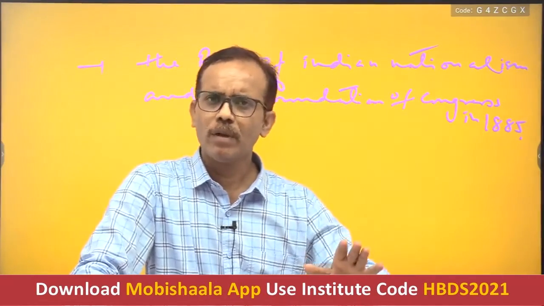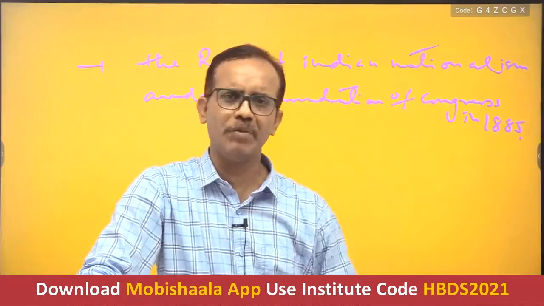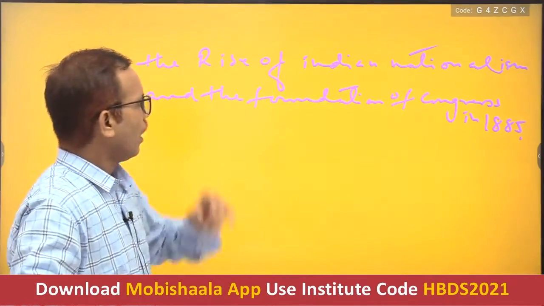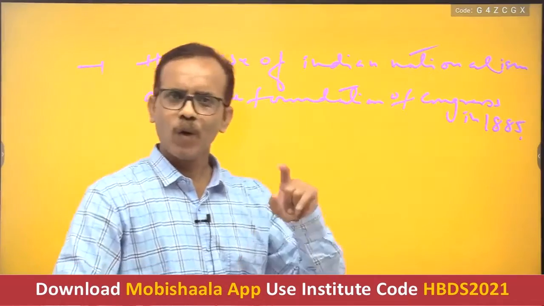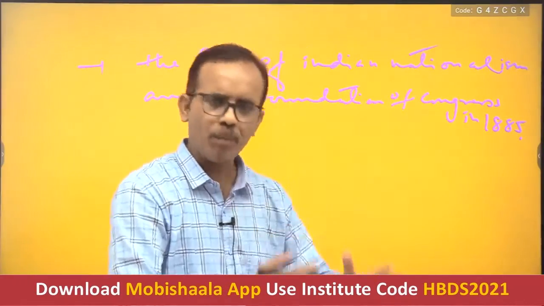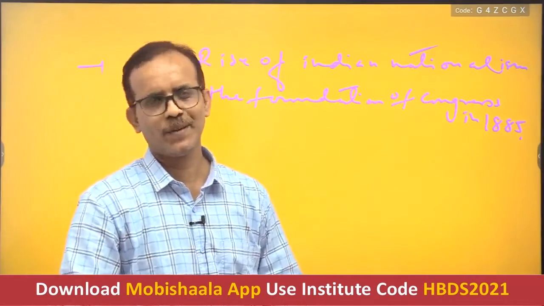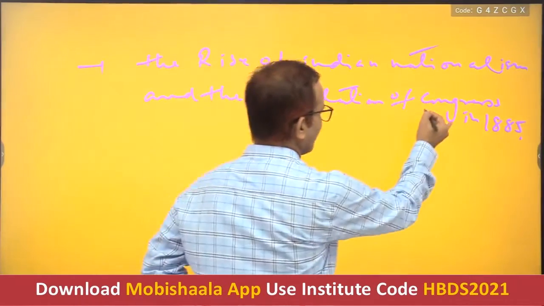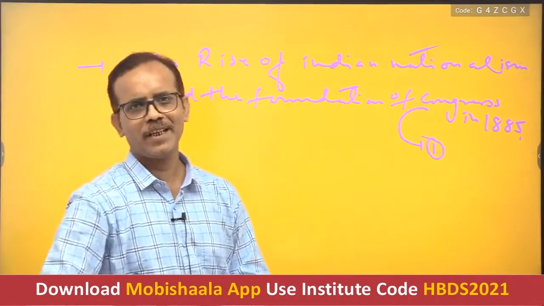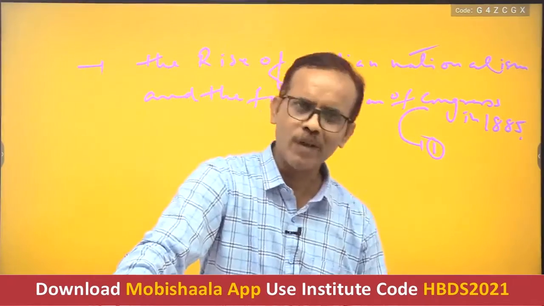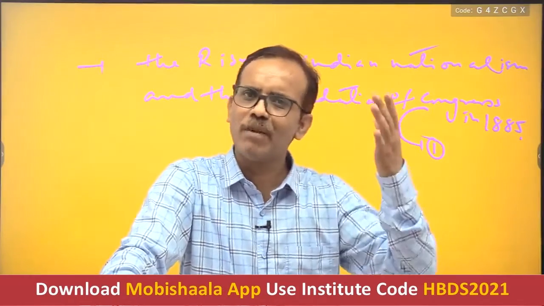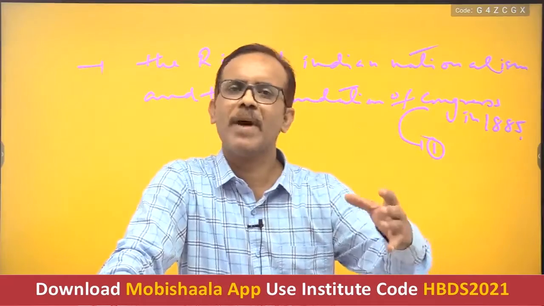So we have to capture all those events which became instrumental to create the Indian National Congress, and then after we have to see the development of the national movement led by Congress. Okay, my dear, here you have to also study that some people said that the Congress was a safety valve. It was a brainchild of England to save the British Empire in India. Okay.